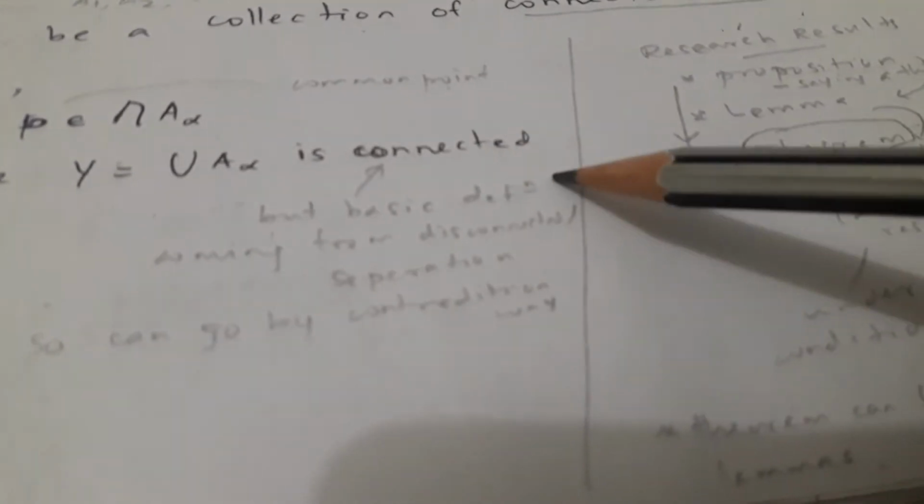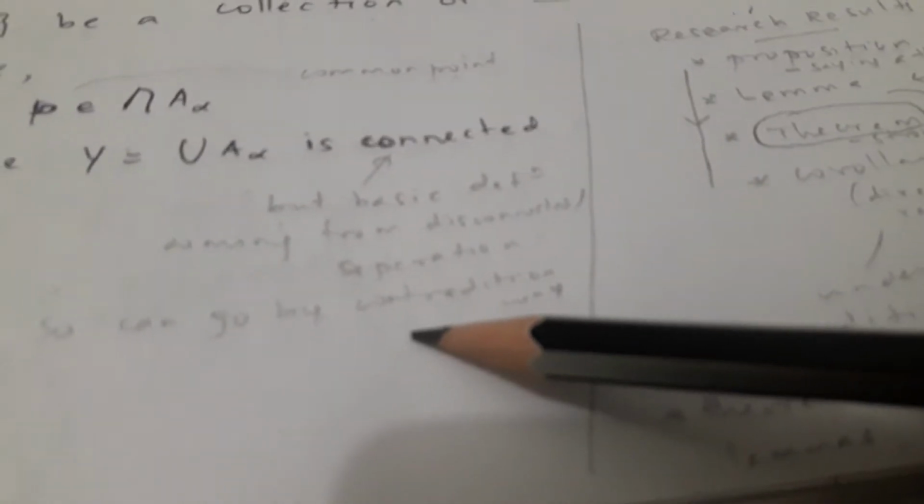We have to prove whether this Y is connected. We have the basic definitions coming from disconnectedness and separations, so we go by the contradiction way to find out whether it is correct.